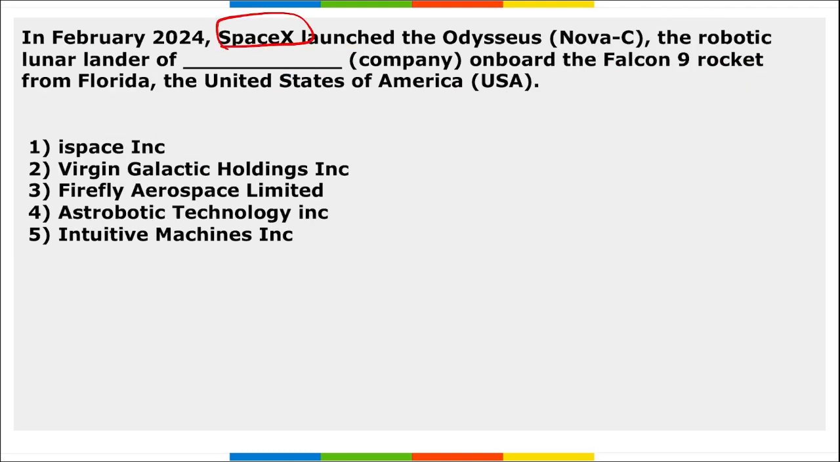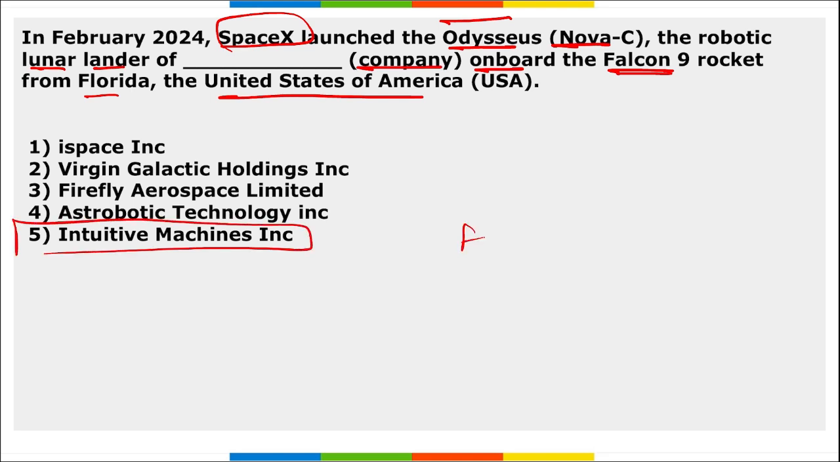Next, SpaceX has launched the Odysseus Nova C, the robotic lunar lander of Intuitive Machines, on board the Falcon 9 rocket from Florida, USA. So SpaceX launched this Odysseus Nova C, a robotic lunar lander of Intuitive Machines, right? And this was launched using the Falcon 9 rocket from Florida, USA.